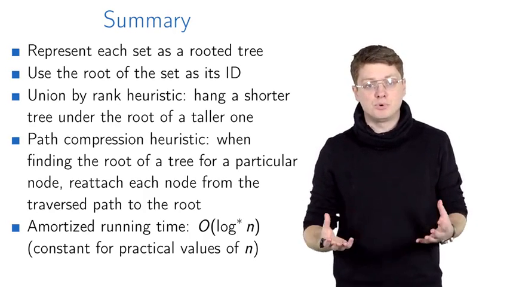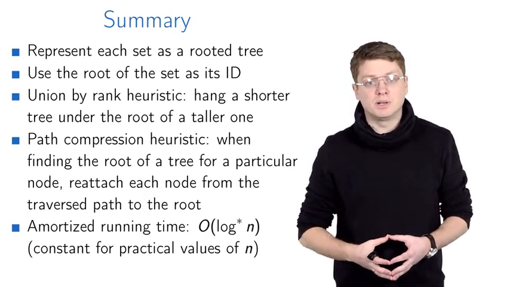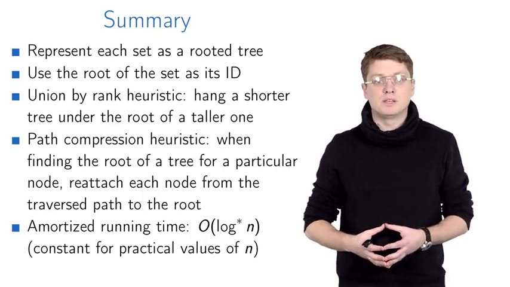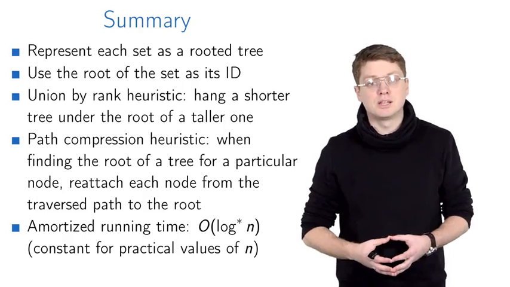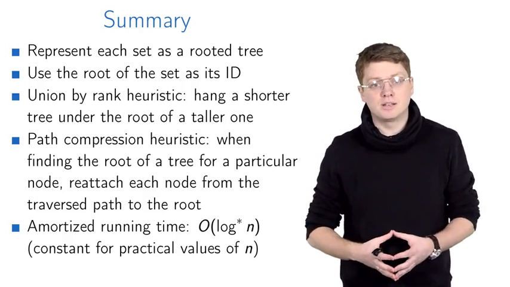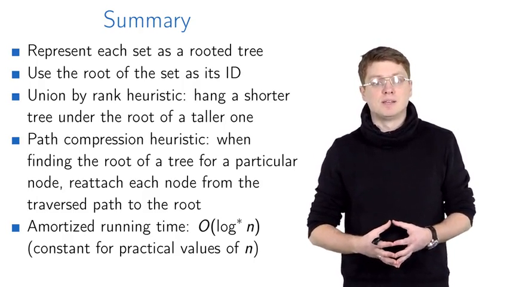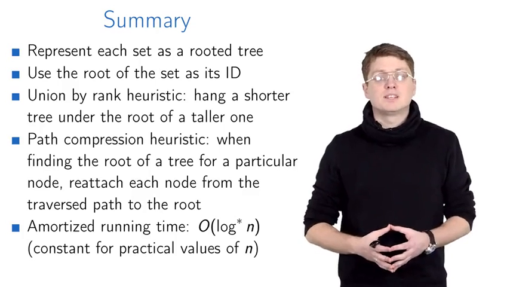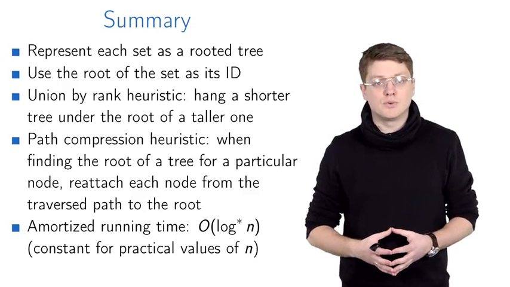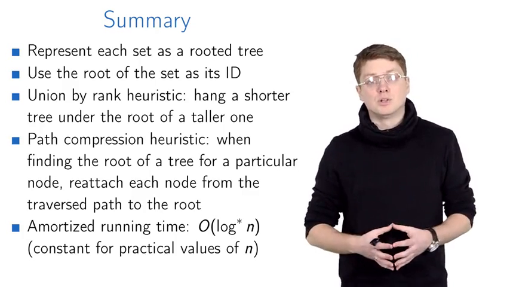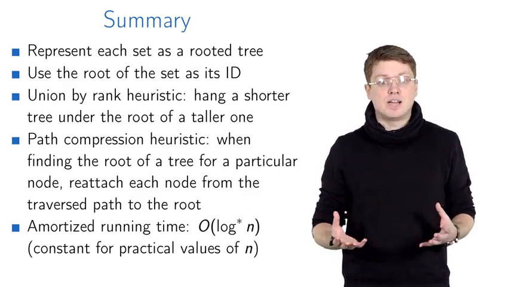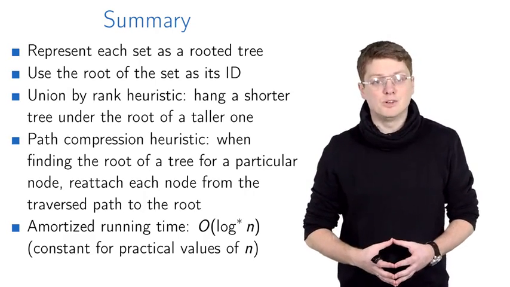Right? We then proved that the resulting implementation turns out to be extremely efficient. Namely, the amortized running time of each operation is big O of log star of n. And log star of n is an extremely slowly growing function. In particular, log star of n is at most 5 for all practical values of n.